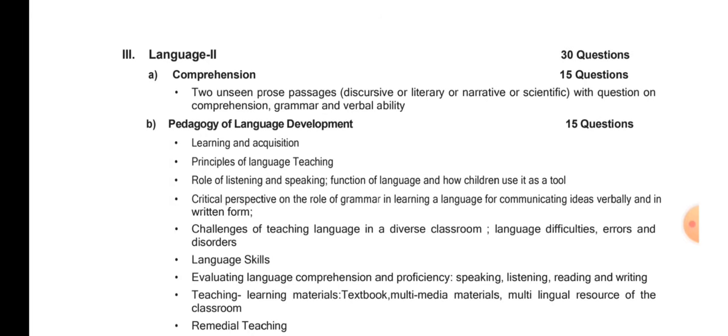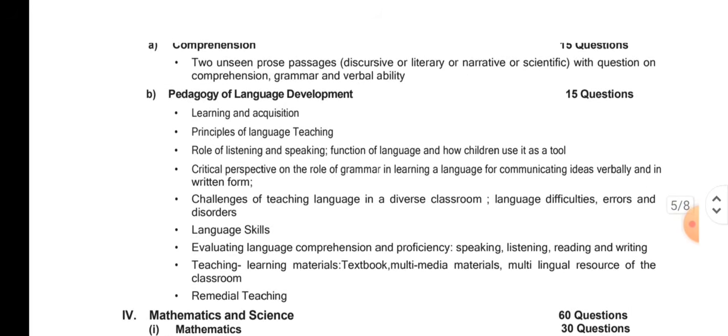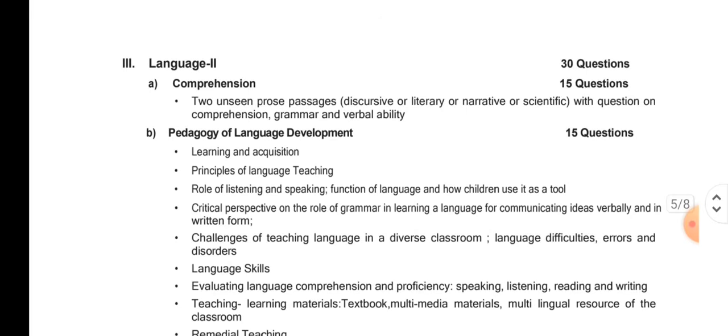I myself wrote in Garo. One of my languages was Garo, so I have written in Garo, right? One was English compulsorily, and secondly we have optional language papers, which you can choose according to your own expertise, right? So language 2 will also be for how many marks? For 30 marks. All right, see, the syllabus is exactly the same, right? Still, let me read it for you. Comprehension will be there, for 30 marks, 30 questions.